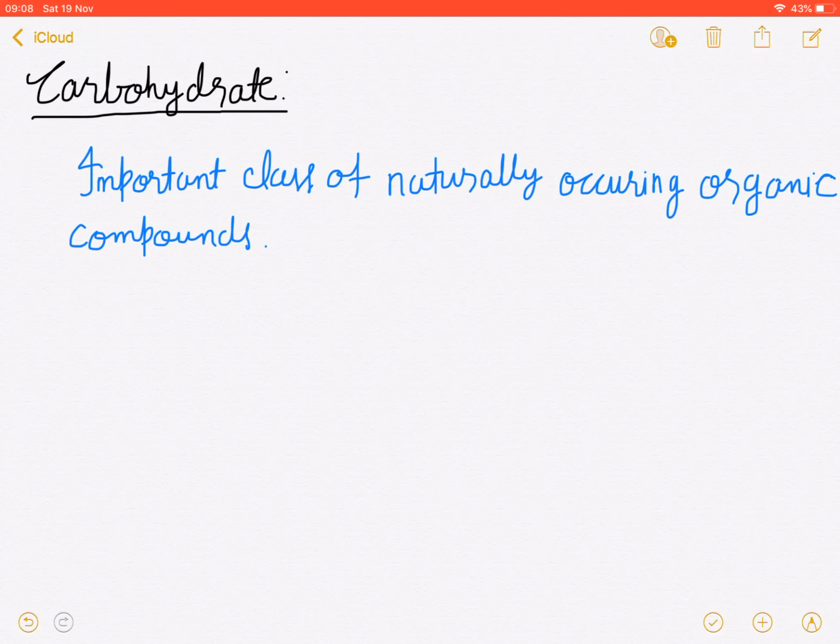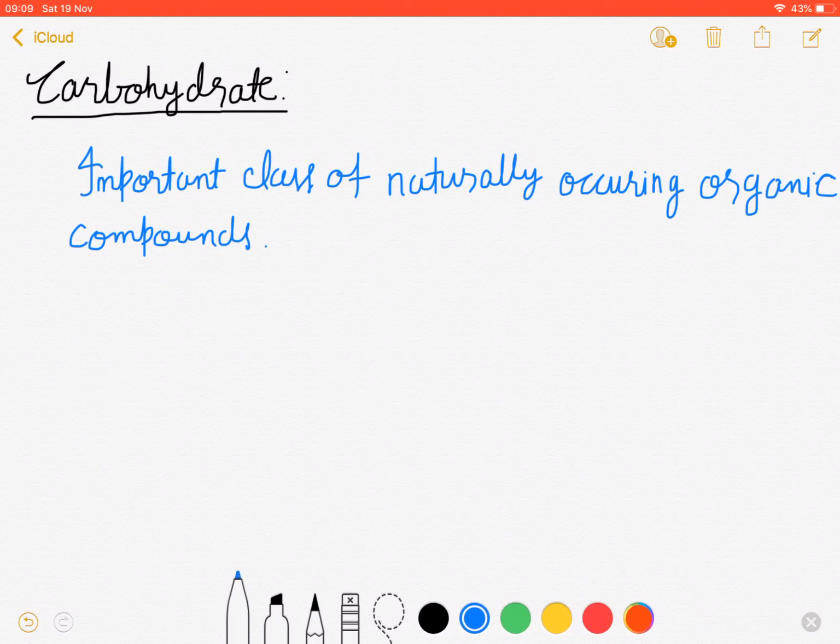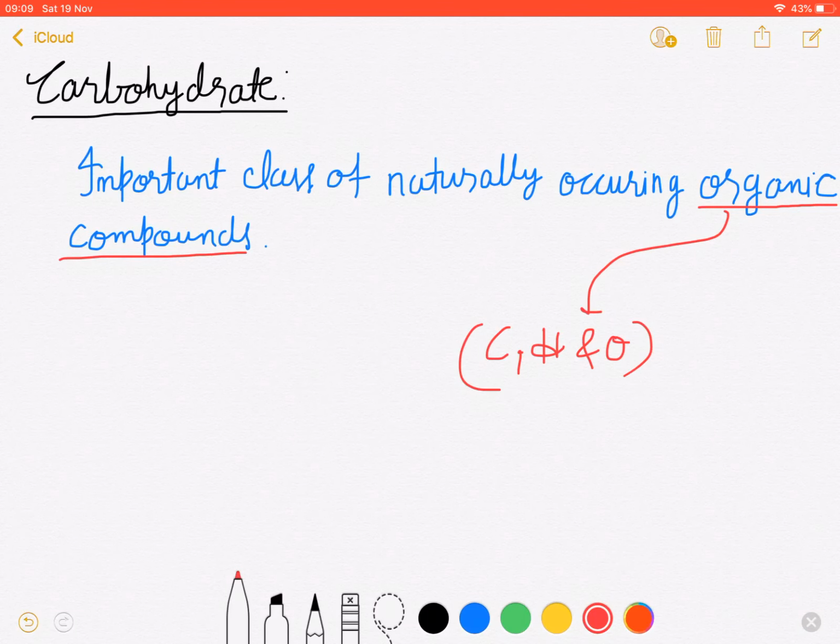So let's start with carbohydrates. Carbohydrates are an important class of naturally occurring organic compounds. What is the meaning of organic compounds? Organic compounds are composed of mainly carbon and hydrogen and also oxygen. So they are composed of carbon, hydrogen, and oxygen.